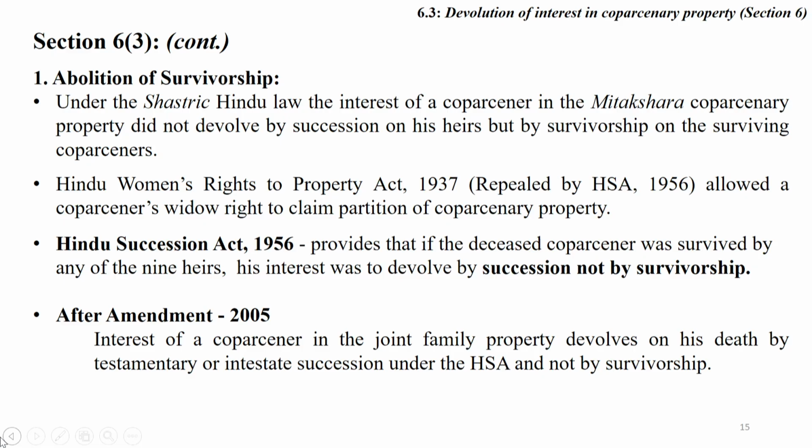Hindu Women's Right to Property Act 1937, repealed by Hindu Succession Act 1956, allowed a coparcener's widow the right to claim partition in coparcenary property. Hindu Succession Act 1956 provided that if the deceased coparcener was survived by any of the 9 heirs, his interest was to devolve by succession, not by survivorship.